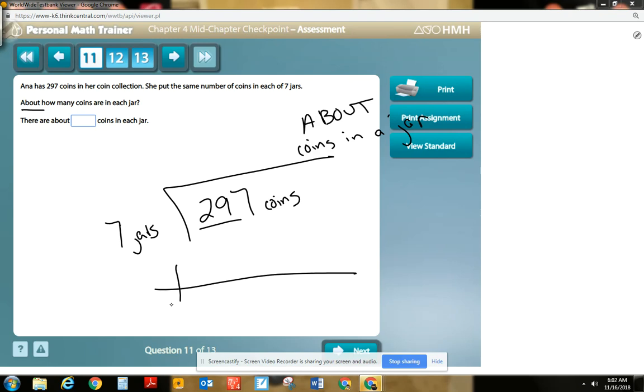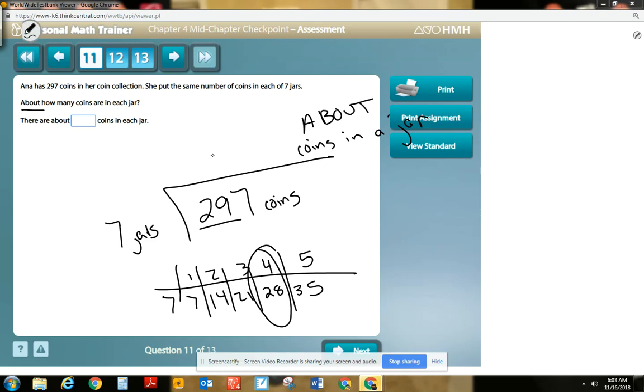And I can just list out my multiples of 7. 7, 14, 21, 28, 35, right? 7 times 1, 7 times 2, 7 times 3 is 21, 7 times 4 is 28, 7 times 5. Well, and it would be about here. Because 28 tens is pretty close to 29 tens. So it'd be 4 tens, or about 40 coins in a jar.